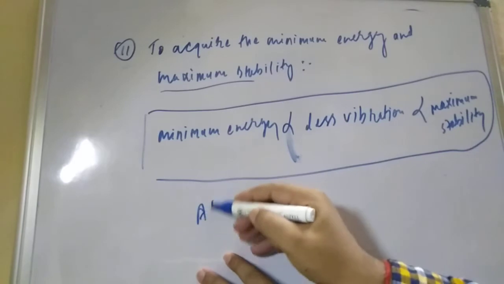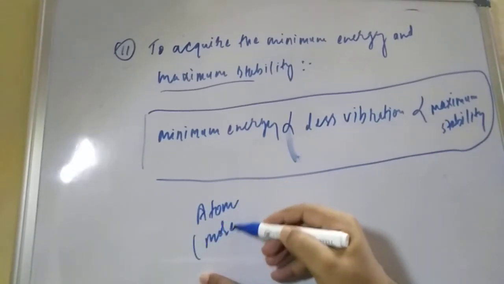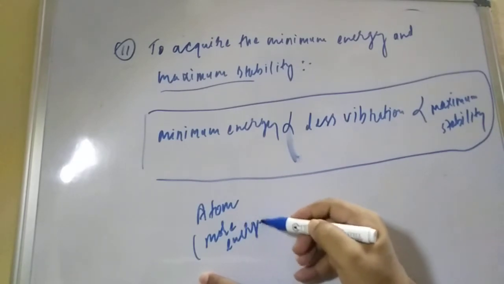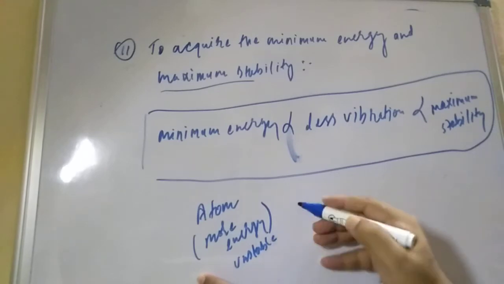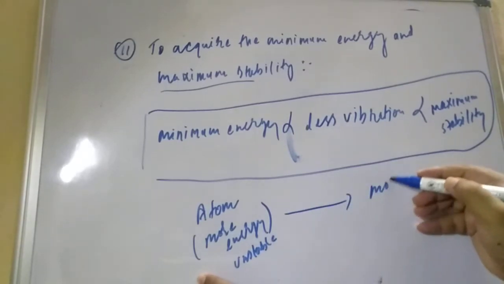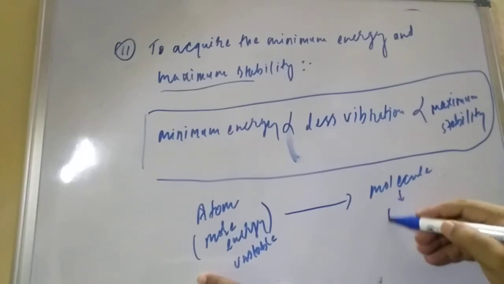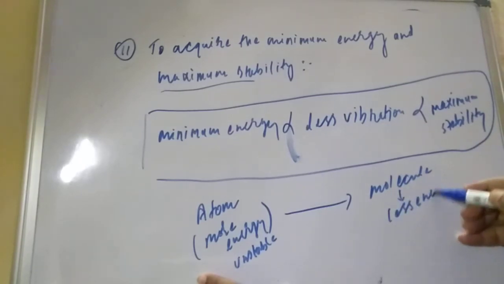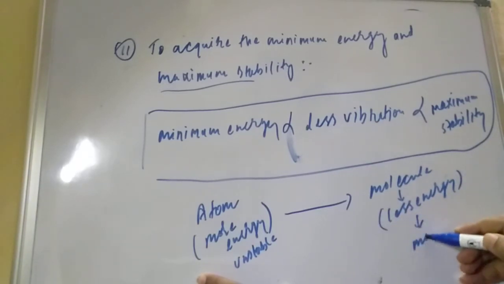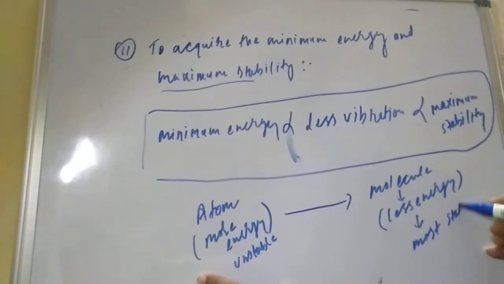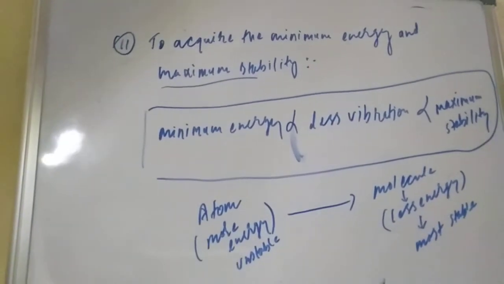When atoms are separate, they have more energy, and more energy means the atom is unstable. Now they combine to give a molecule, which has less energy, and less energy means more stable. So this is all about how the chemical bond is formed.